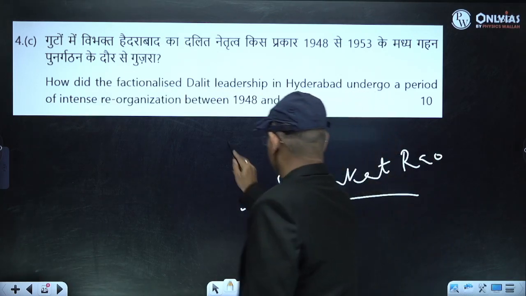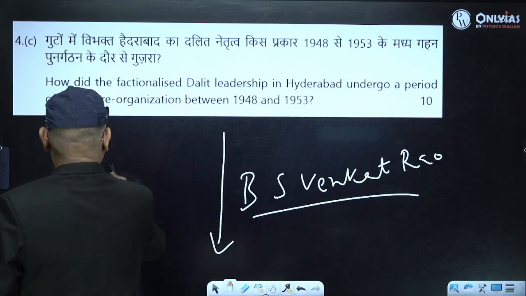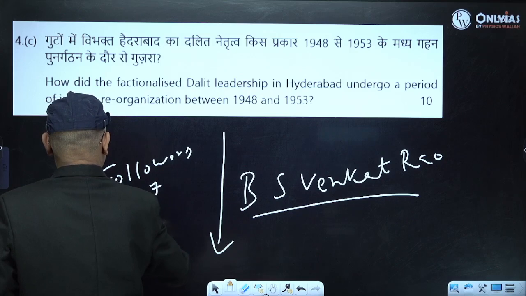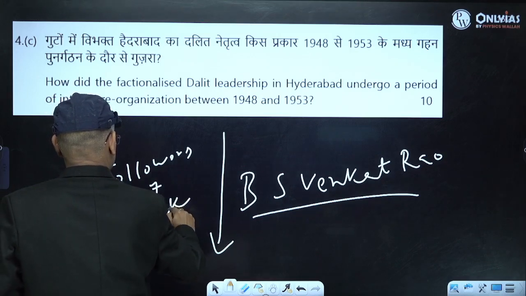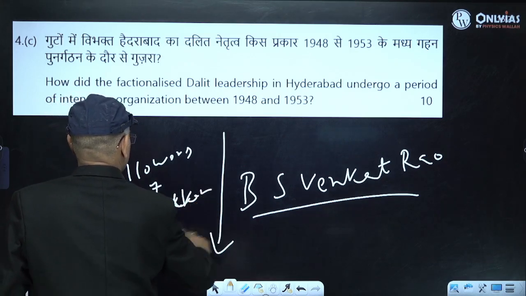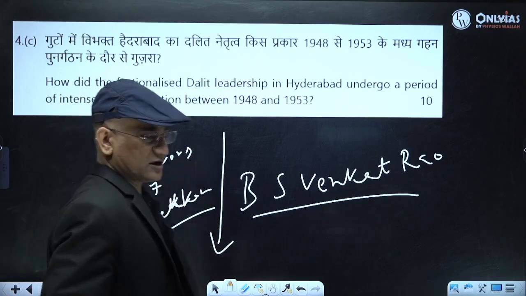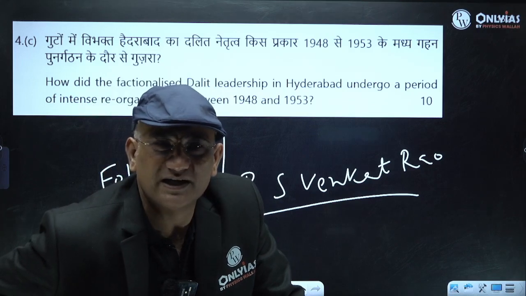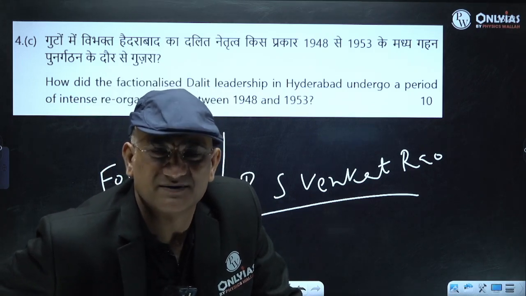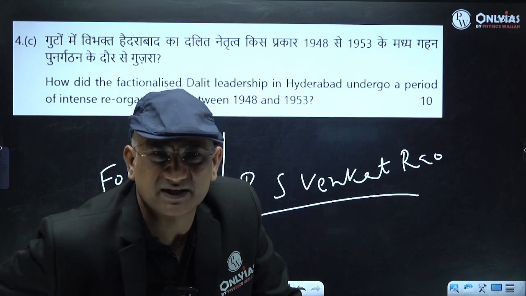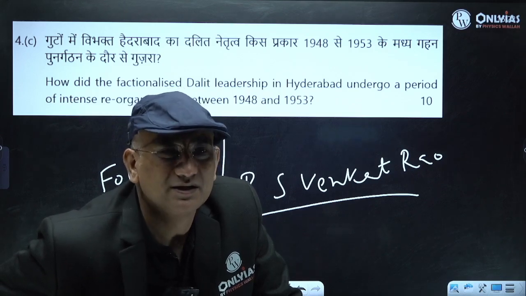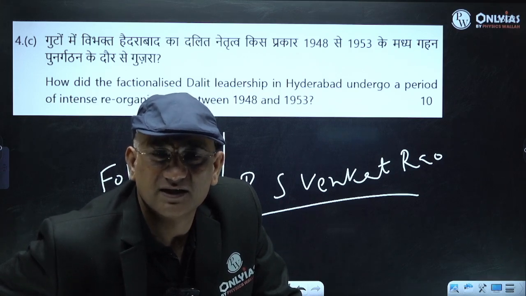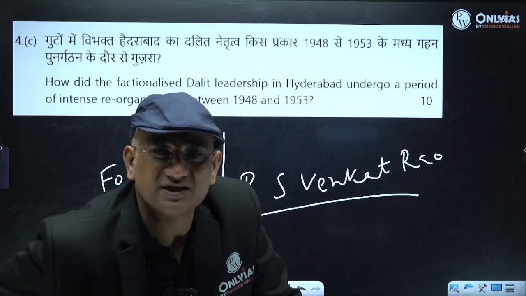So there were two factions, followers of Ambedkar and V.S. Venkat Rao. One of the important limitations of the Dalit movement in India was factionalism. It is an important problem in the Dalit movement that very small factions kept forming. In Hyderabad also you will see this factionalism.